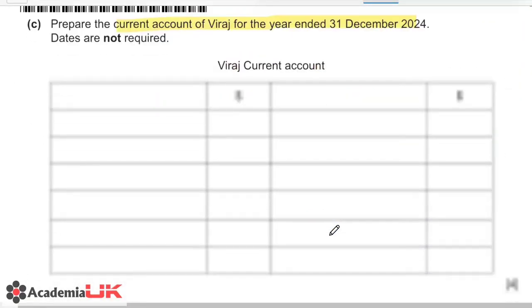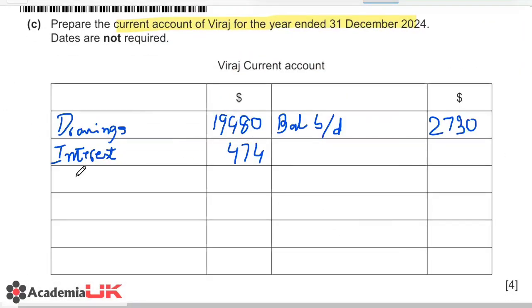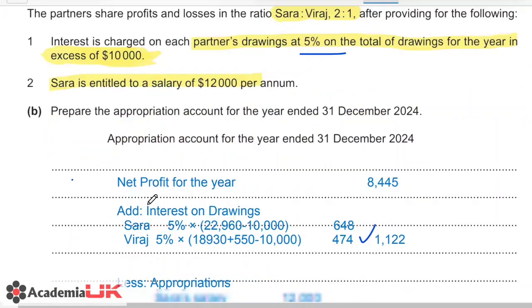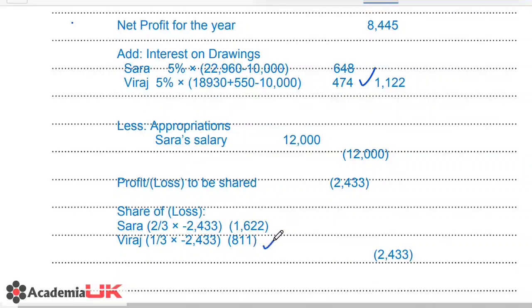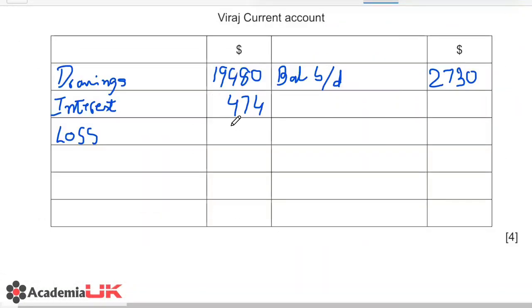This is for Viraj. So everything that is reducing the value of capital is recorded on the debit side, and anything that is increasing the value of capital is recorded on the credit side. However, in this question there was no share of profit, there was only share of loss. So we will record that loss share. So loss share for Viraj we calculated as 811. So let's just put that over here. So 811. Now adding all of these up, we can see that this side is clearly more.